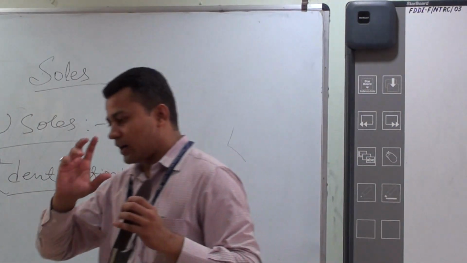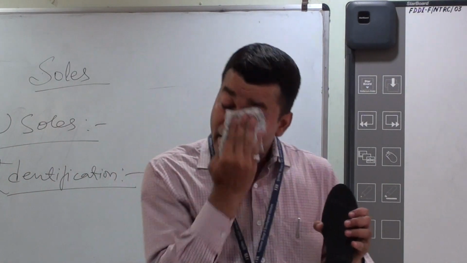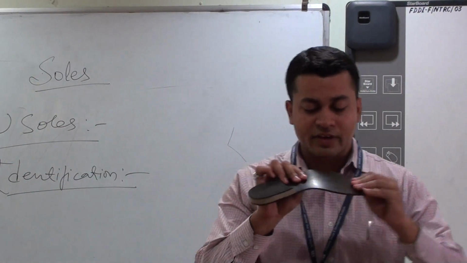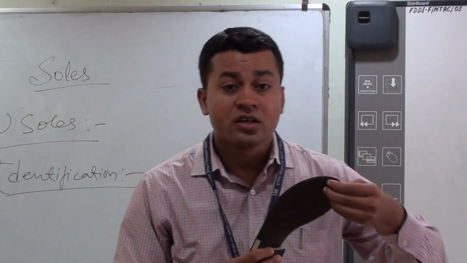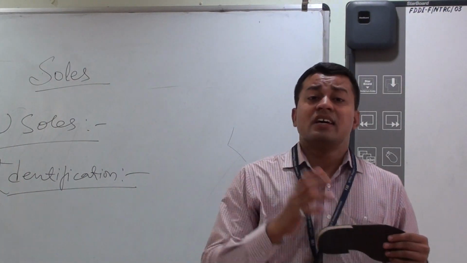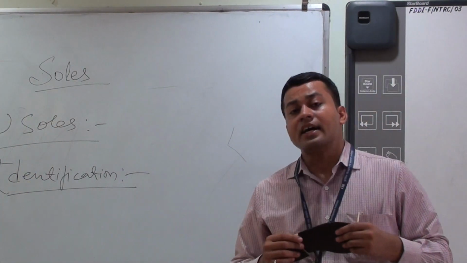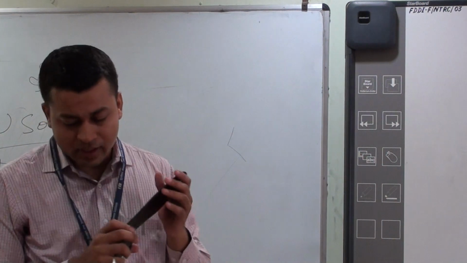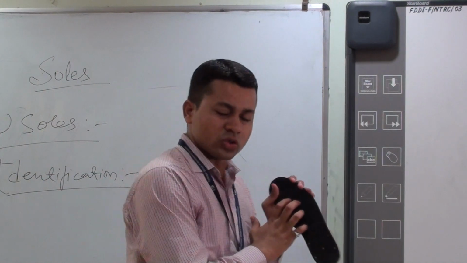What is a resin rubber? I am just holding a sole of resin rubber in my hand. You can see it is a very hard material, very thin, and it has a very shining surface on its bottom side. Resin rubber has become very popular, especially for ladies' and children's footwear, because of its hard wearing properties. When it was first launched in the market, it came under the name of Neolite. You can call it Neolite material or resin material or both.